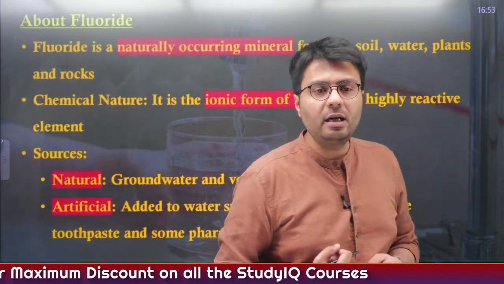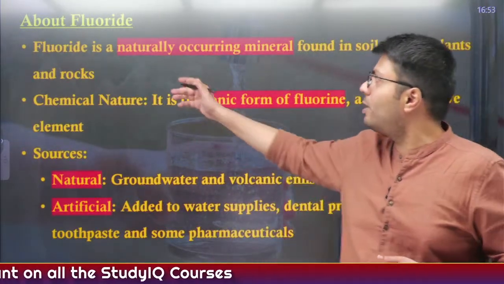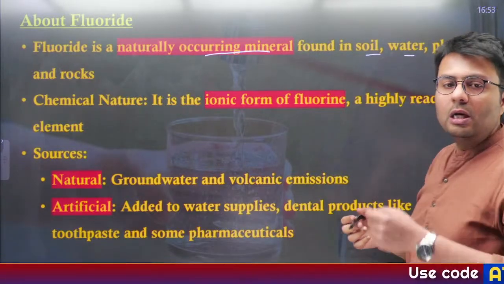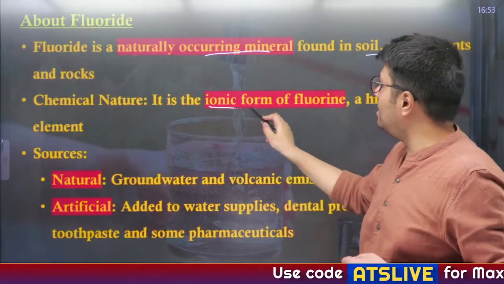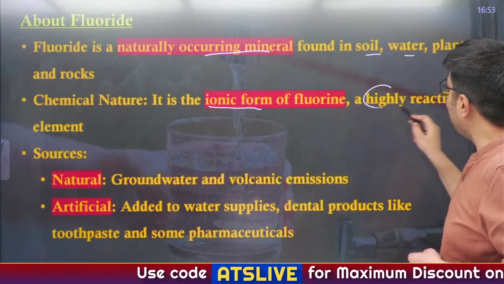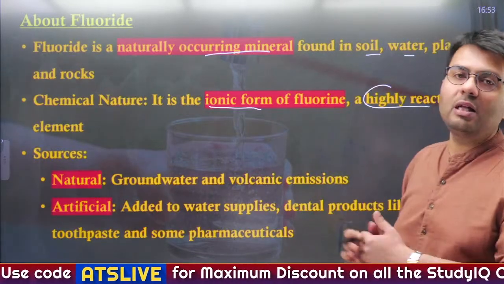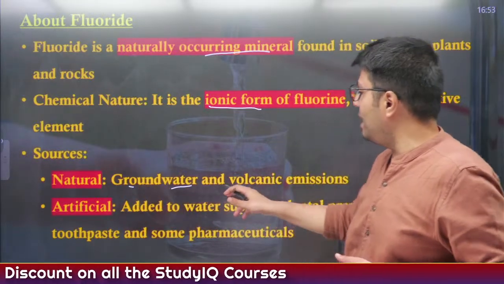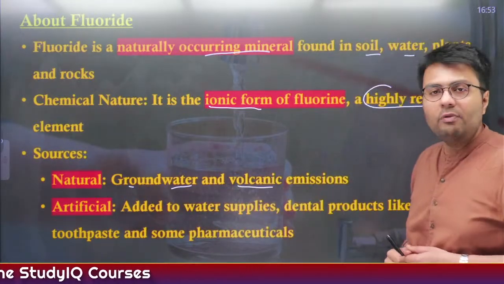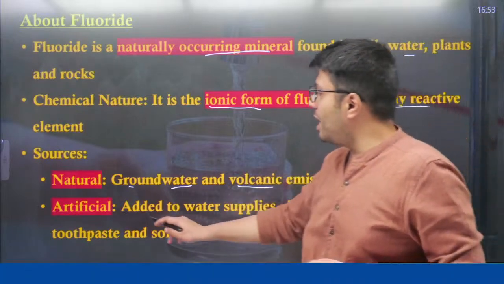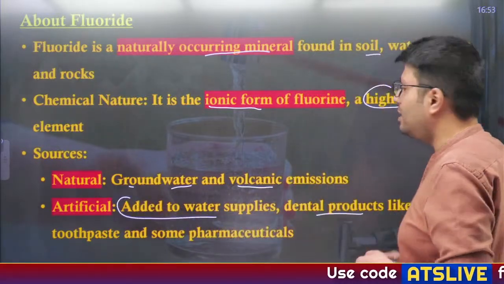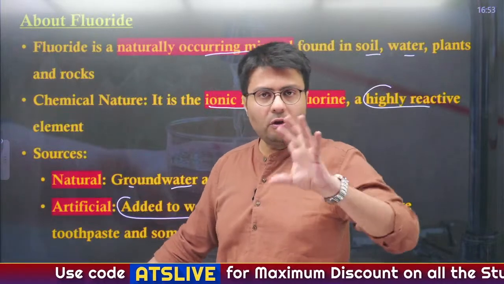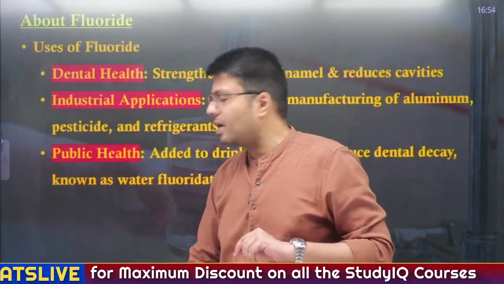So let us understand what is fluoride in the first place. Fluoride is a naturally occurring mineral which is found in soil, water, plants and rocks. Now the chemical nature of this compound is that in its ionic form of fluorine, it is a very highly reactive element, so it interacts with other elements quite easily. The sources of fluoride can be natural, present in groundwater or even in volcanic emissions, and it can also be artificial, added to water supplies, dental products like toothpaste and pharmaceutical products also. So sources of fluoride can be both natural as well as artificial.